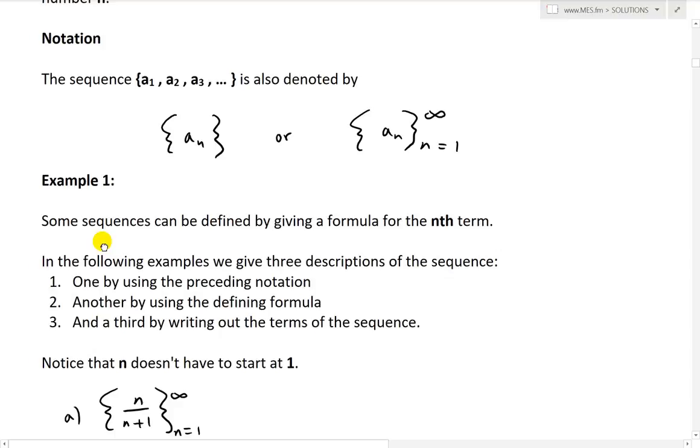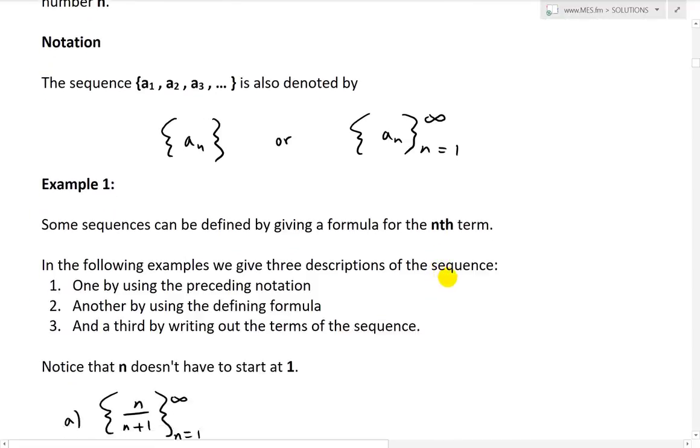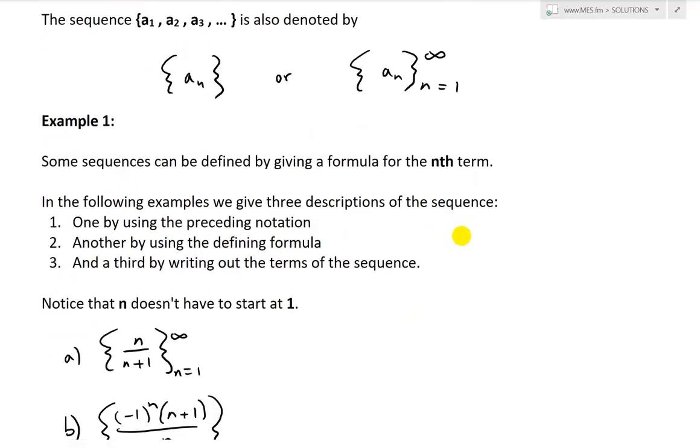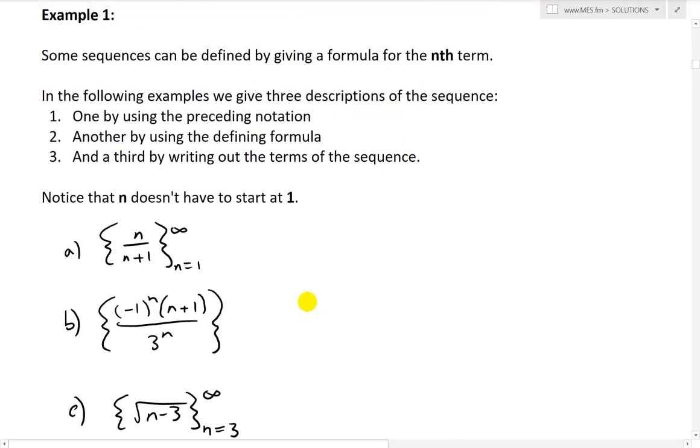Alright, so now let's look at a quick example 1, to illustrate dealing with this notation of sequences. Some sequences can be defined by giving a formula for the nth term. In the following examples, we give 3 descriptions of the sequence. One by using the preceding notation, which is this one right here, and then I'm going to write the other ones down myself. Another by using the defining formula, which is the one inside. And the third by writing out the terms of the sequence, writing it all out.